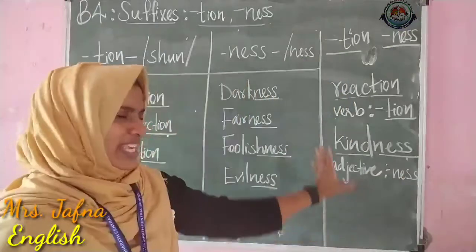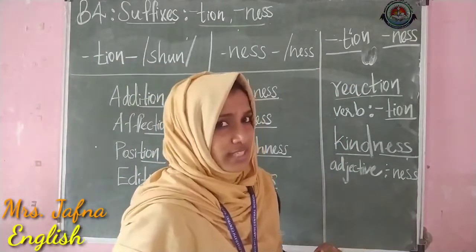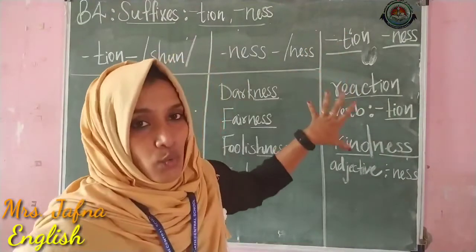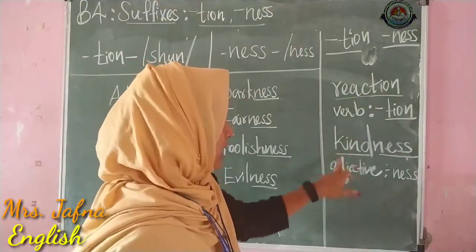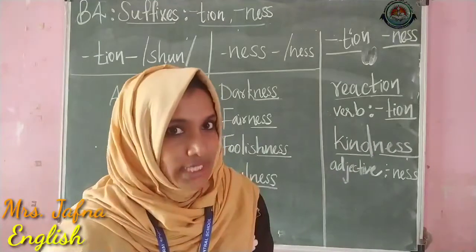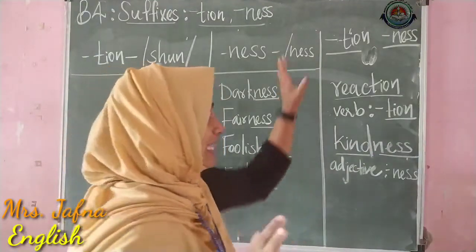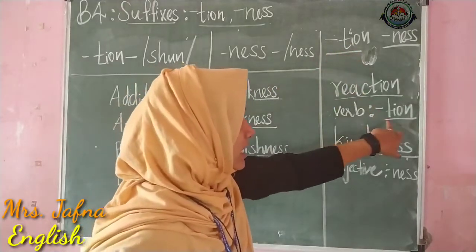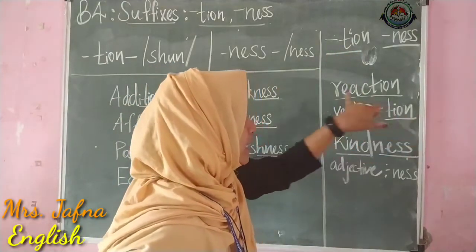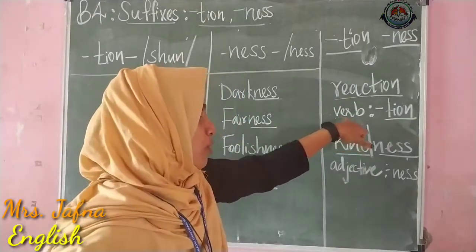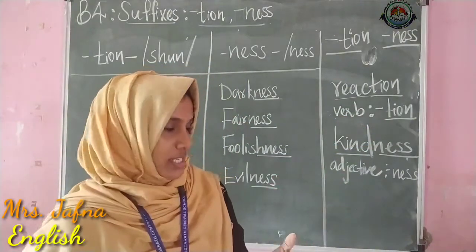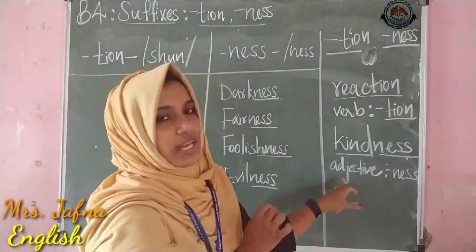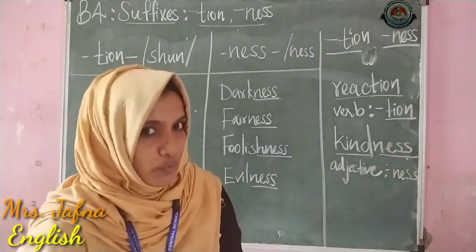So from these we can learn something. What is it? Yes, we can make the abstract nouns. Look at this, reaction and kindness. These are abstract nouns. Am I right? So we can make the abstract nouns by adding T-I-O-N to the verb or action words, or N-E-S-S to these adjectives or describing words.